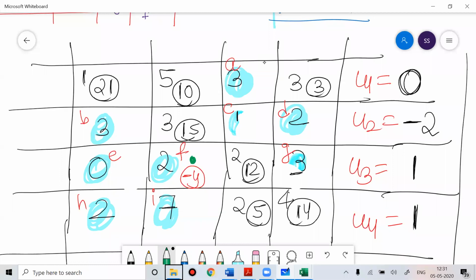So I can go from here, from here I can go here, from here I can come here, from here I can go here, and from here I can go here, and then I can come back here. So I can make a loop like this.